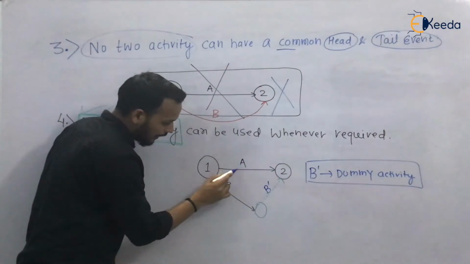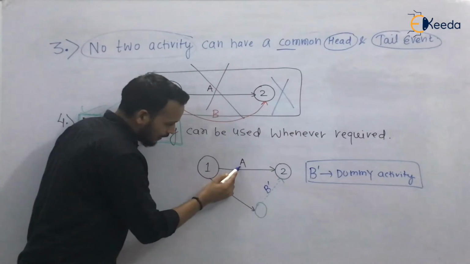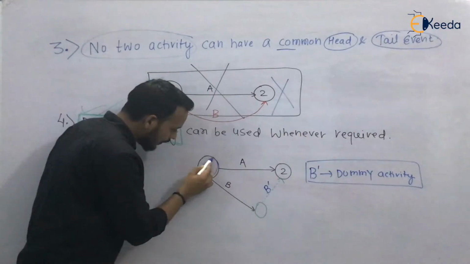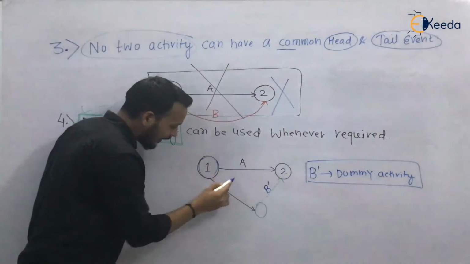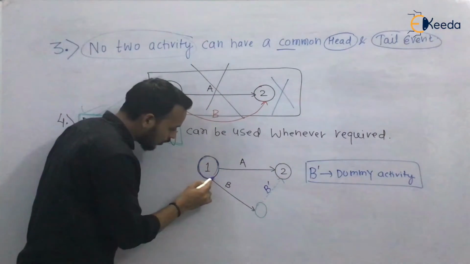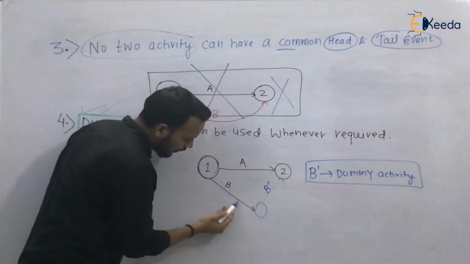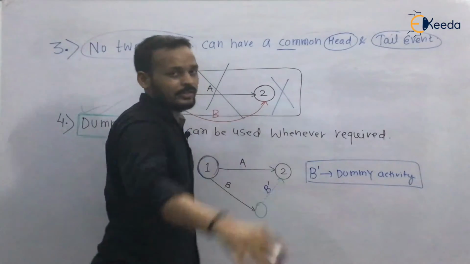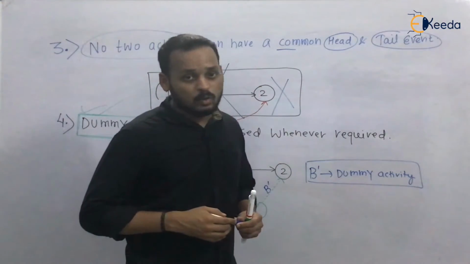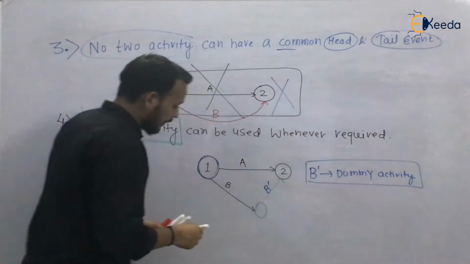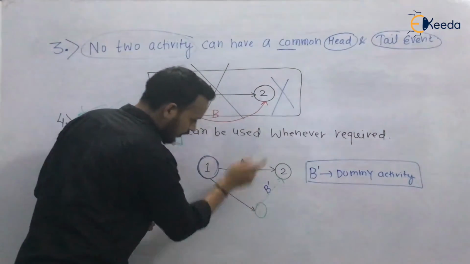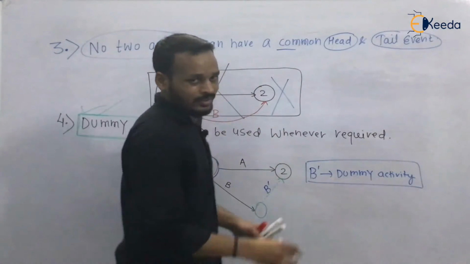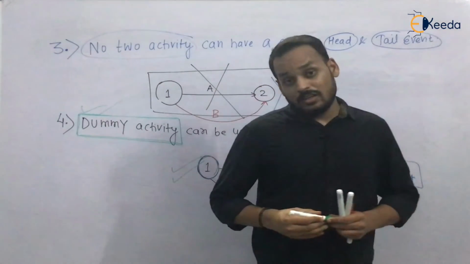Look at activity A and activity B. These activities are having a common tail event, but look at their head. They are not having a common head event, because you have used a dummy activity, and this network diagram is absolutely correct.